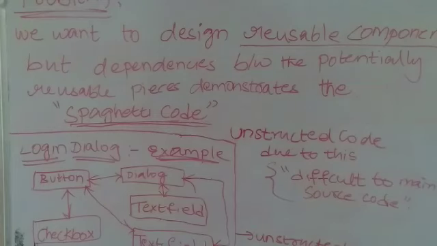So, due to this, it forms an unstructured product. That means sophisticated code. Due to many relationships between the components, it may not be reusable. So sometimes it may be difficult to maintain the source code.